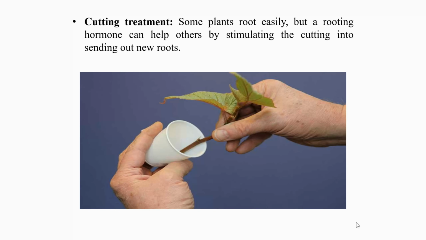Cutting treatment. Some plants root easily, but a rooting hormone can help others by stimulating the cutting into sending out new roots. Fill a container with water and place some rooting hormone into another container. Dip the node end of the cutting into the water and then into the rooting hormone. Tap off any excess hormone. Too much actually hinders its success. Discard the excess hormone. Once it comes in contact with a cutting, it has been activated.